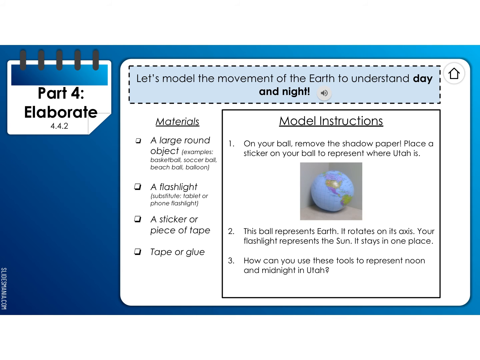So this happens to be a ball that is a blow-up globe, which is really awesome, but most of us probably don't have that. So if you look at where Utah is located, put a piece of a sticker or a piece of tape or something there so that you know where Utah is. That's going to stay in one place.